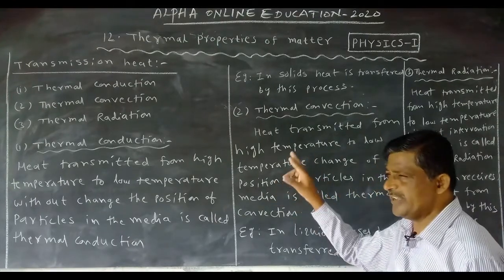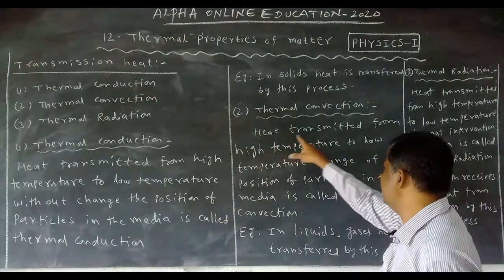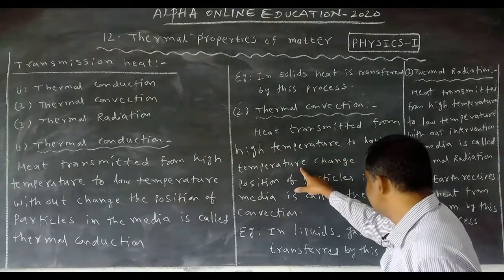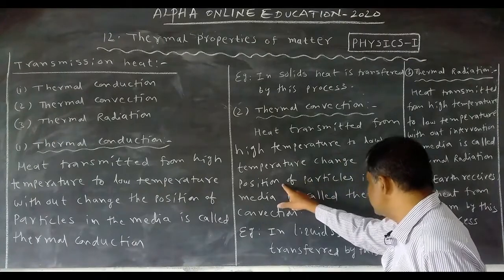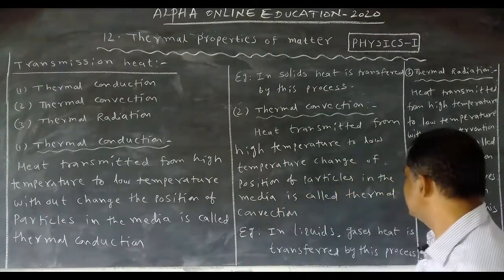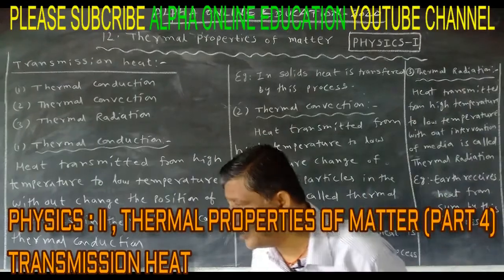Here also heat is transferred from high temperature to low temperature. Heat transferred from high temperature to low temperature by change of position of particles in the media is called thermal convection. Means in thermal convection what happens?